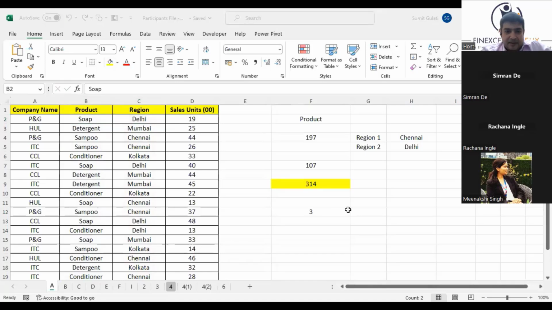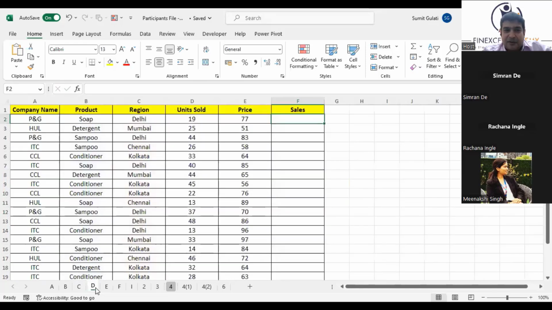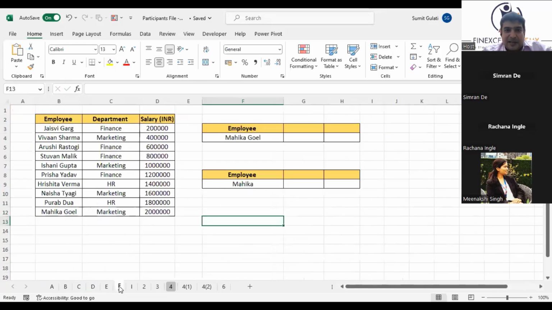Okay, great. Let me come to another sheet. I understand it may be slightly difficult for some of us. Don't worry, I'll share this recording. You can go through it, and we can even connect afterwards if you have some problem. Can we come to worksheet F? Because a lot of us are saying they have not heard about VLOOKUP and XLOOKUP. Let me cover those functions first before I come back to a few more here and there.